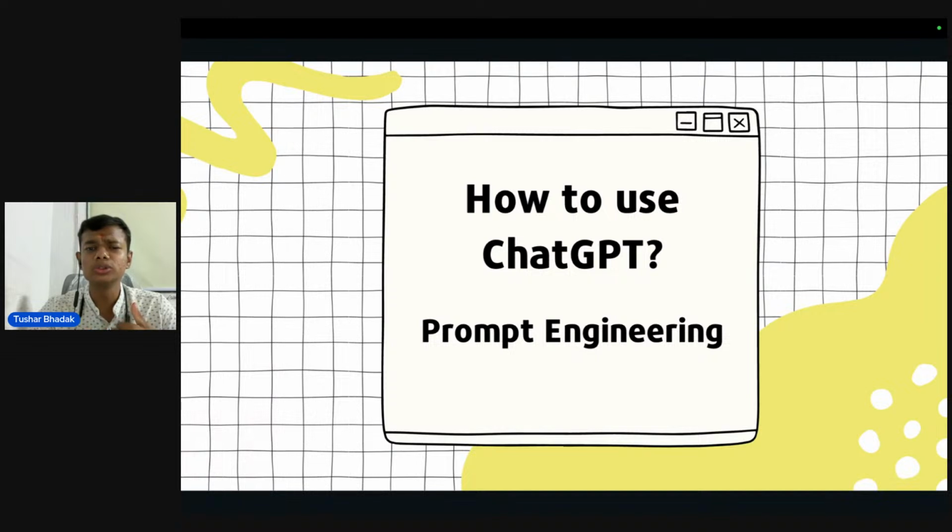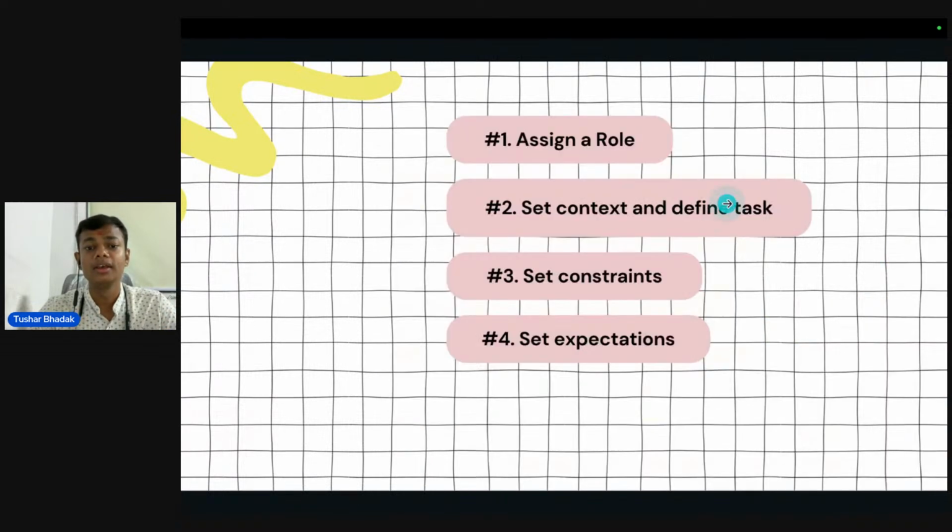So this is the current flow of prompt engineers. Now let us see how to use ChatGPT based on prompt engineering. We all are using ChatGPT, but some don't know what basic prompt engineering is and how we have to rely on it. Okay, so there is a basic framework of four steps that you have to follow.